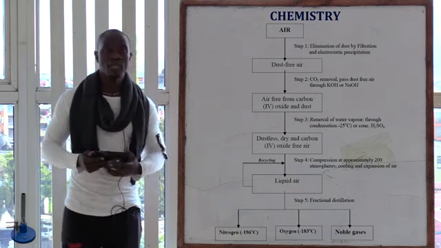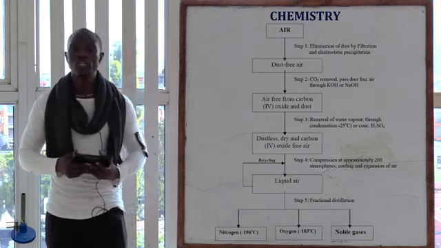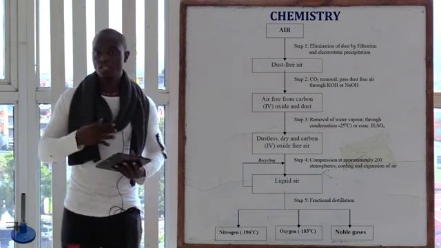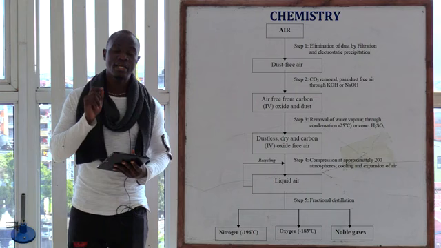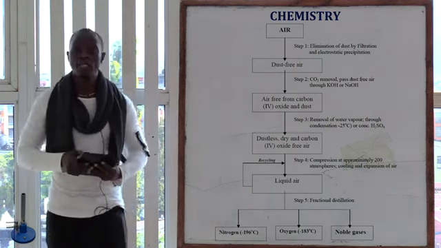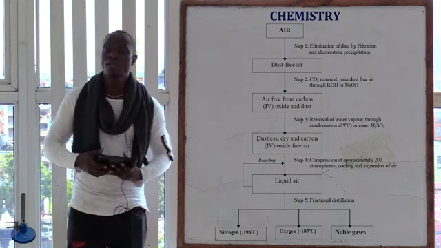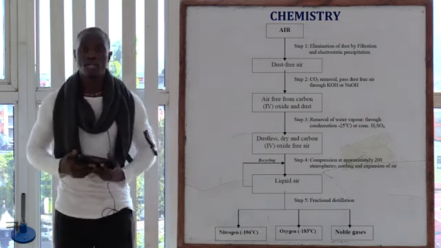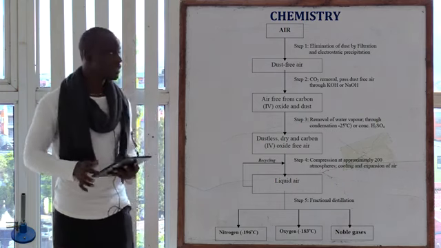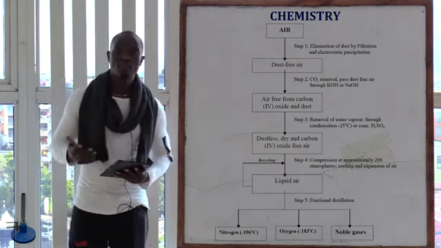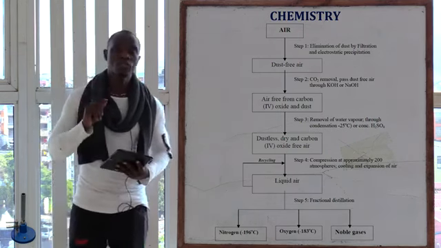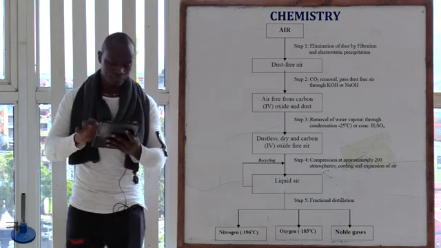So this liquid air then enters the fractional distillation chamber, where we separate nitrogen, which evaporates first at negative 196 degrees Celsius, followed by argon at negative 186 degrees Celsius, and then lastly oxygen is separated at negative 183 degrees Celsius. So this one we covered in the previous class, so if you didn't check, please go and check the methods of separating liquid air.